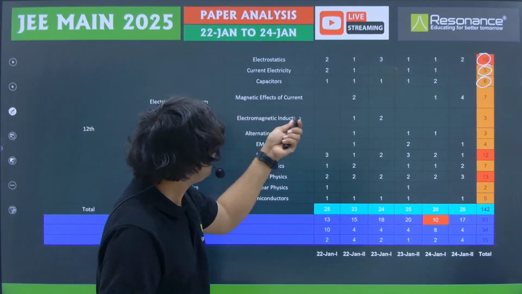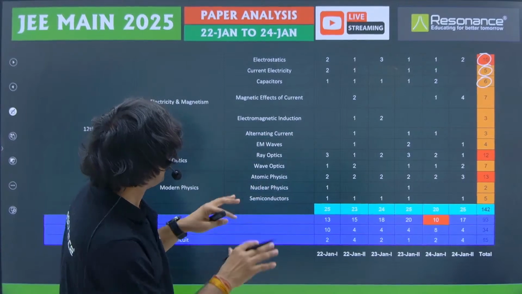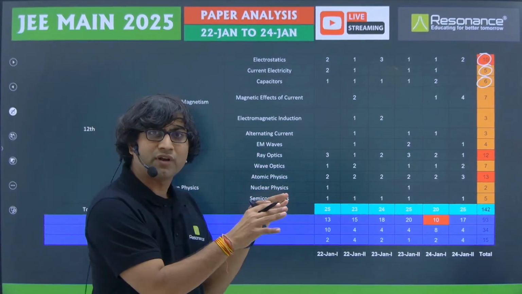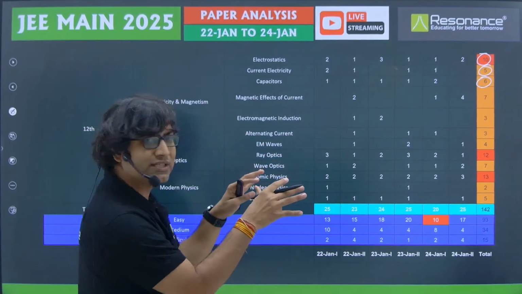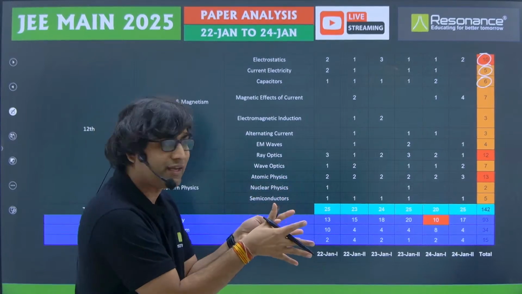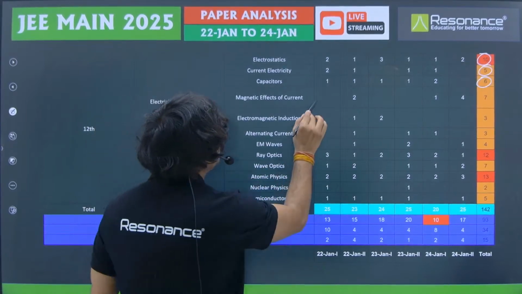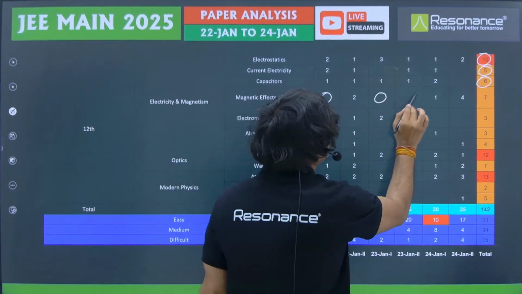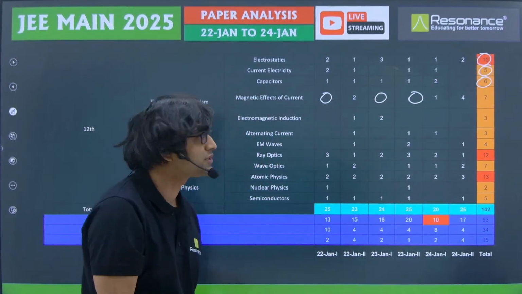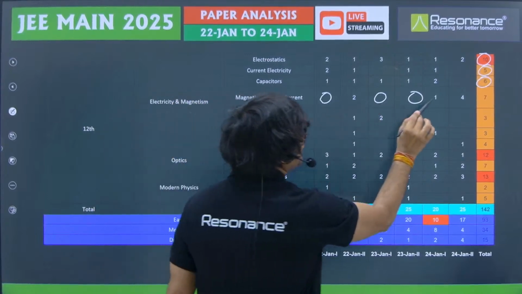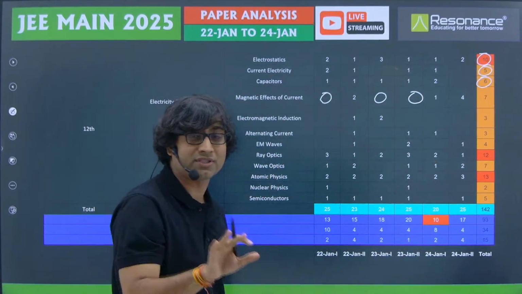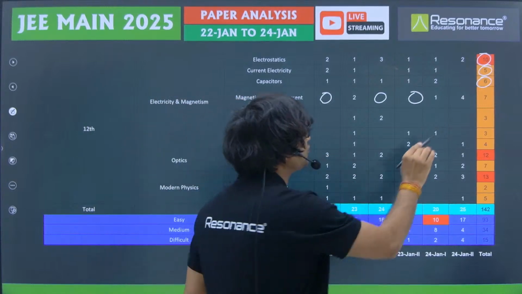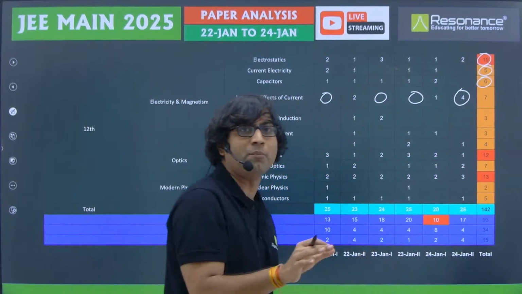Now next is magnetic effects of current. Now if you look at this magnetic effects of current, the distribution of the questions has not been very even. For example, if you look at the first paper, in the first paper no questions were asked, in the third paper, the fourth paper no questions were asked. However, if you look at the second paper, the fifth and the sixth one was a surprise, because in the sixth one total 4 questions were asked from magnetism.